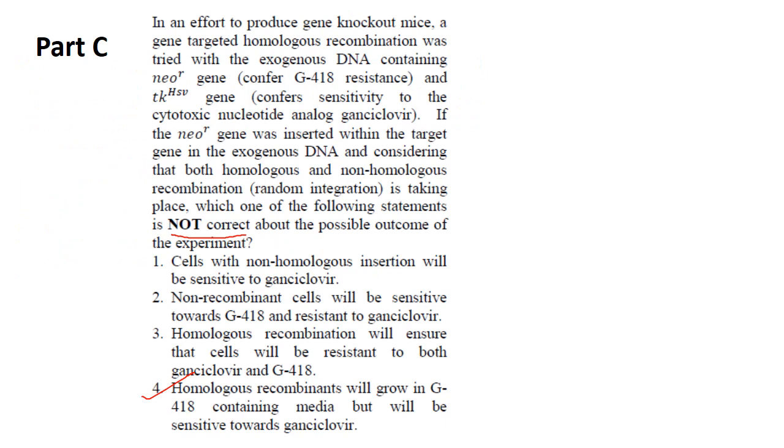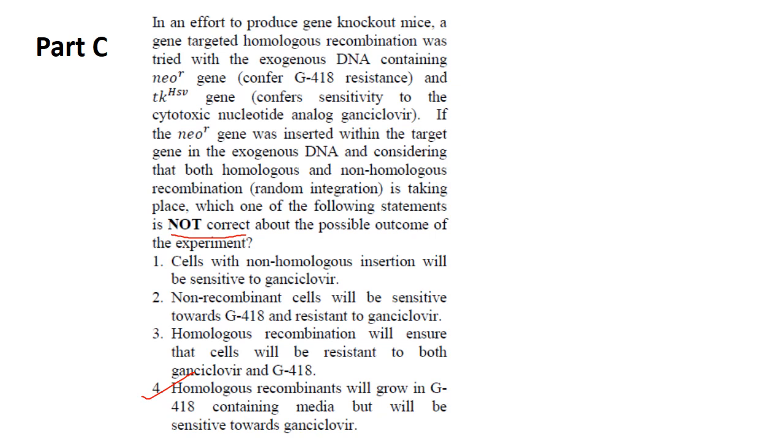Now next question. In an effort to produce gene knockout mice, a gene targeted homologous recombination was tried with the exogenous DNA containing neomycin resistance gene and TK HSV thymidine kinase gene, which confers sensitivity to the cytotoxic nucleotide analog ganciclovir.